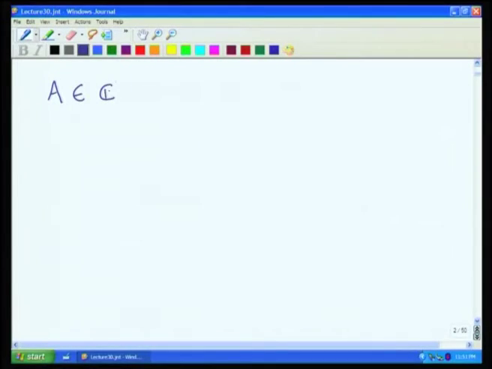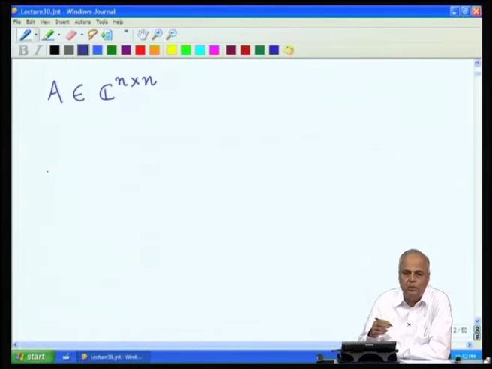In the last lecture we found that if A is a matrix which we treat, it may be a real matrix, but we still treat it as a complex matrix. Suppose A is in C^(n×n).